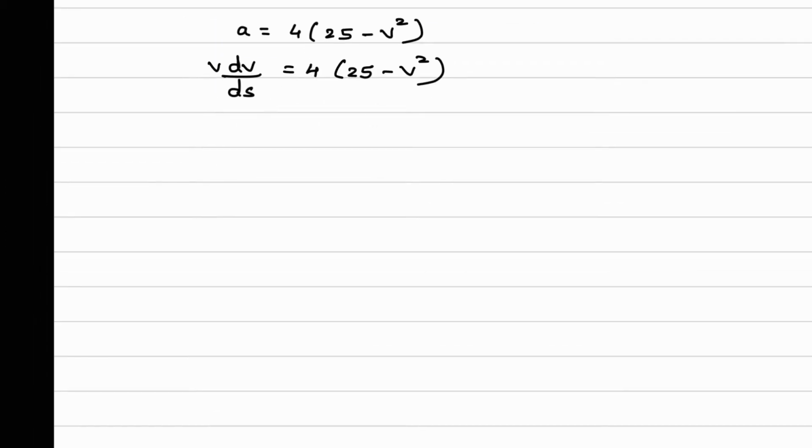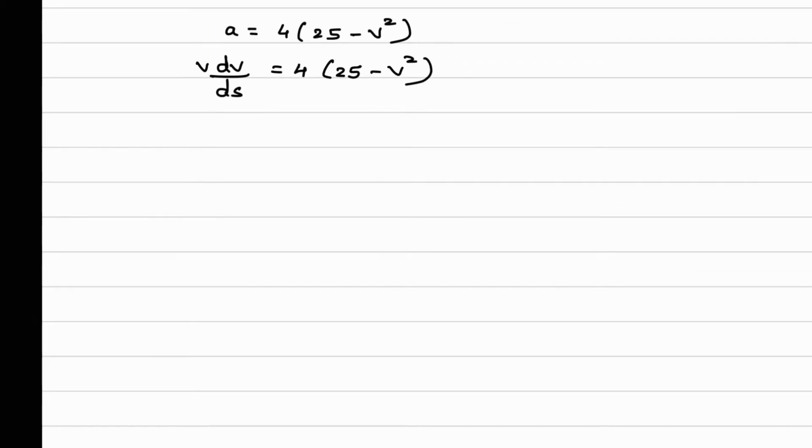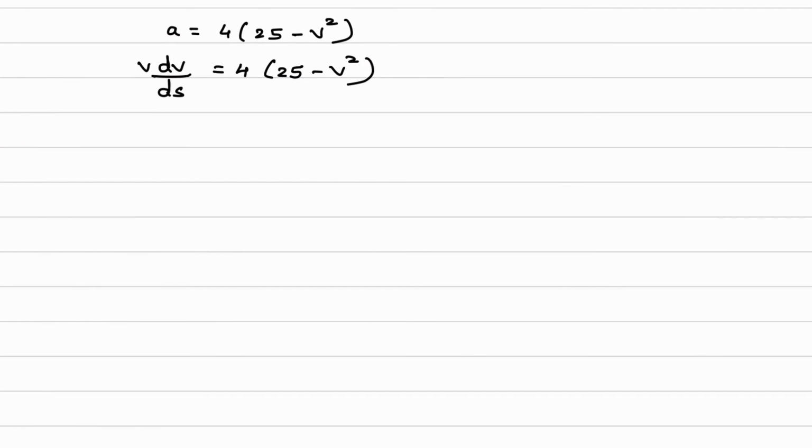Now just take velocity on the left hand side. So v dv divided by 5 square minus v square, integrate this, limit will be 1 to 3, is equal to 4 integrate ds. Limit is s1 to s2.